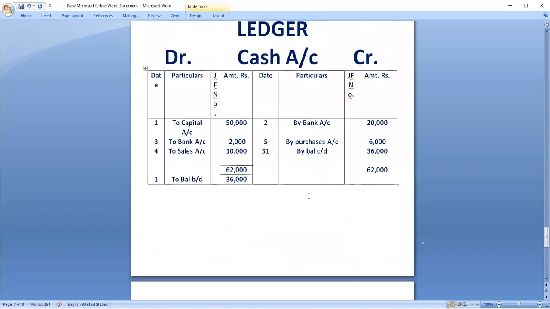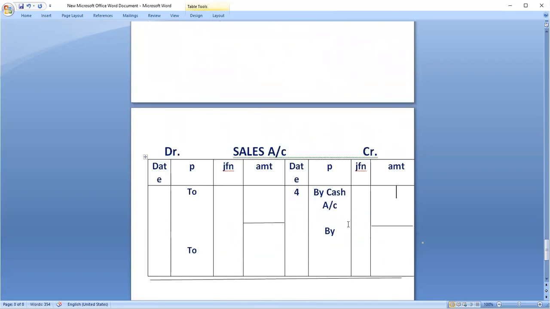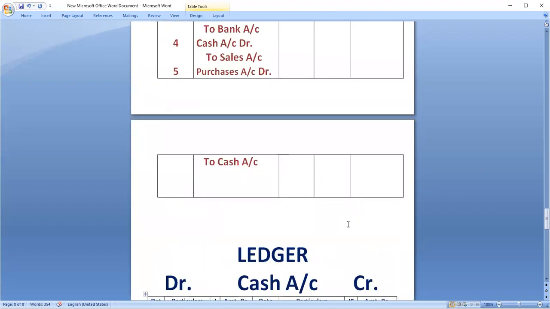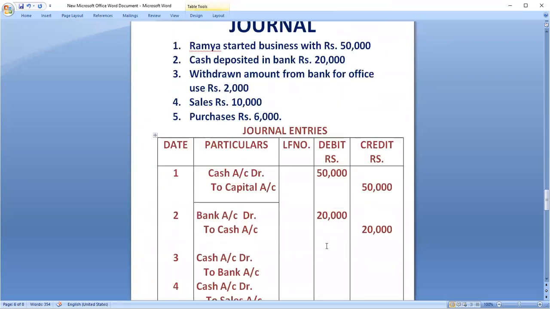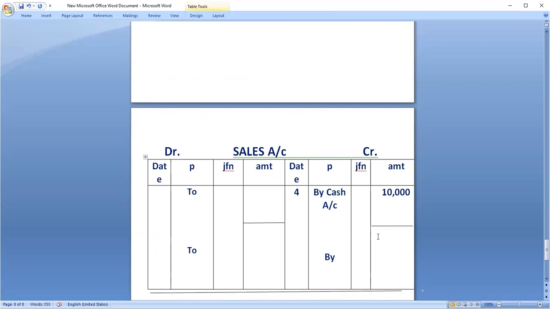What is the amount? 50,000. Huh? That is 10,000. Let's check properly. 10,000, sir. 10,000. Again, sales did not appear anywhere. Okay. So sales you cannot see anywhere.